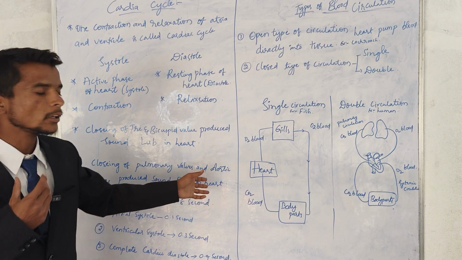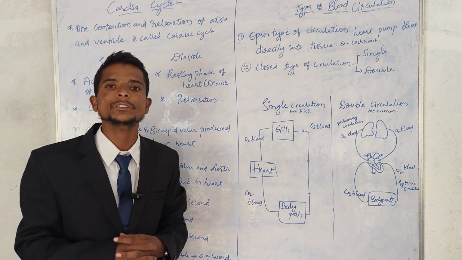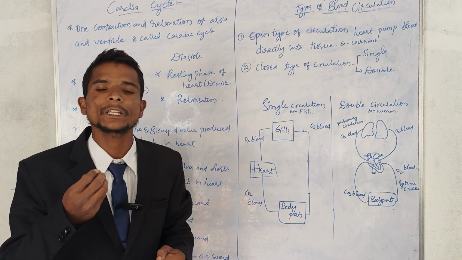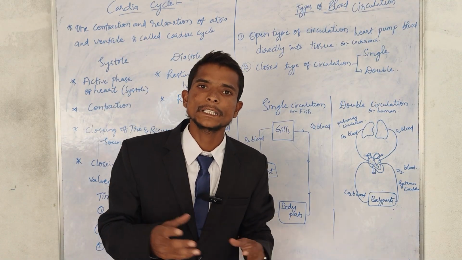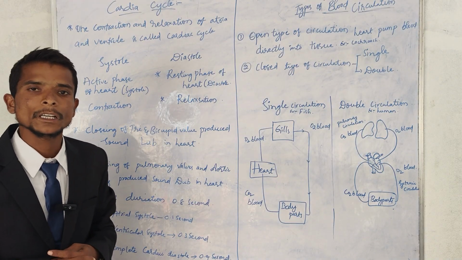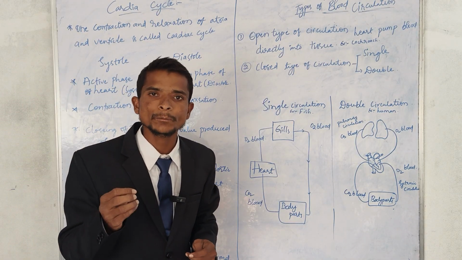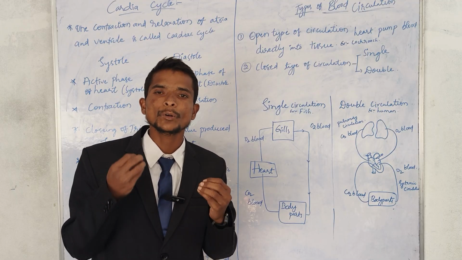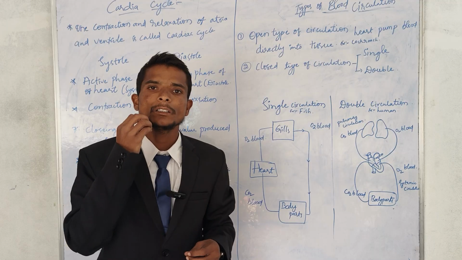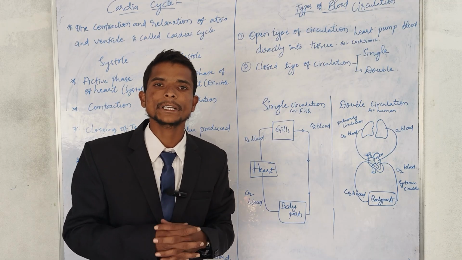When the heart ventricles are filled with oxygenated and deoxygenated blood, it forcefully enters the pulmonary artery and aorta. At the time of closing of those valves, we produce the dub sound. And remember, it is only the closing of valves that produces the lub and dub sounds, and this lub dub sound happens once in 0.8 seconds.